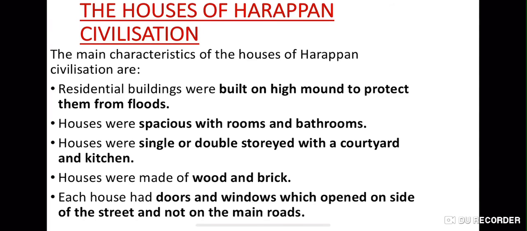Then houses. The residential buildings were built on high mounds to protect them from floods. So they were higher than the ground level so that the floods couldn't affect them. Houses had lots of space, very big houses with rooms and bathrooms. Houses were either single or double storied with a courtyard and a kitchen. Houses were made of wood and brick, and each house had doors and windows which opened on the side of the street and not on the main roads.